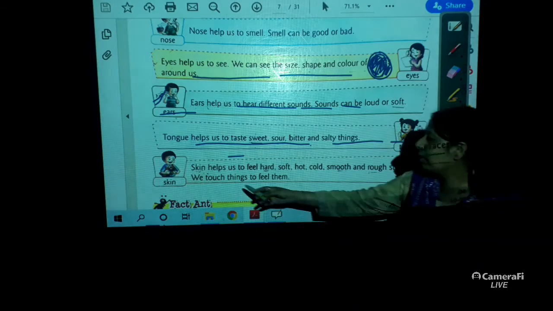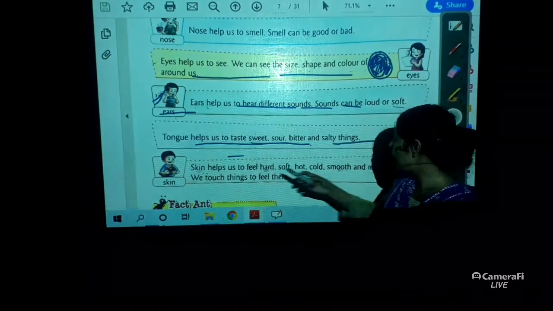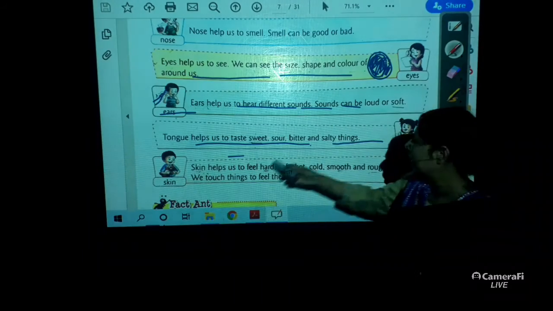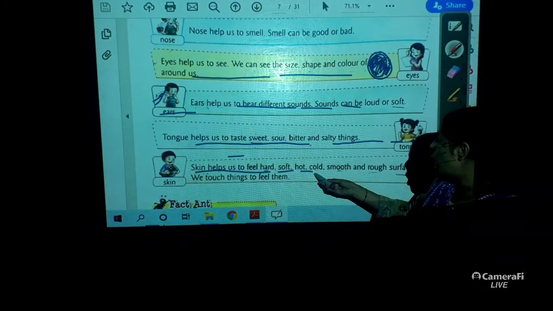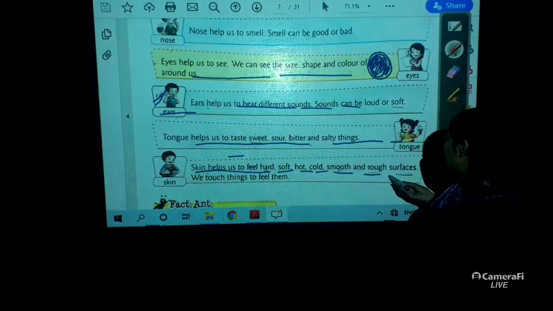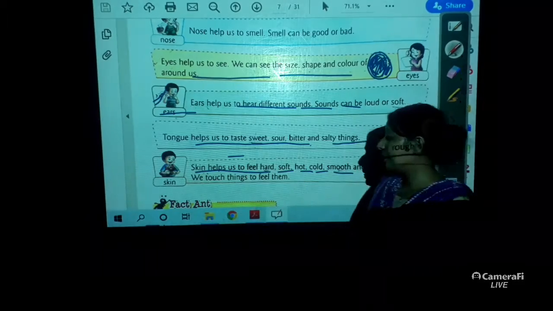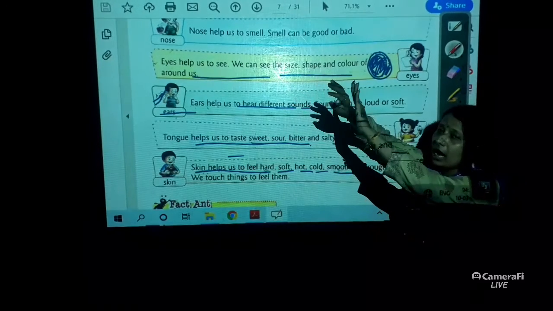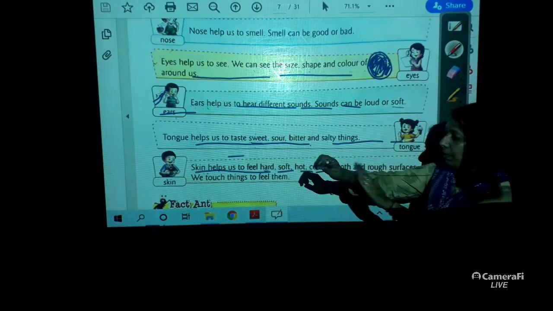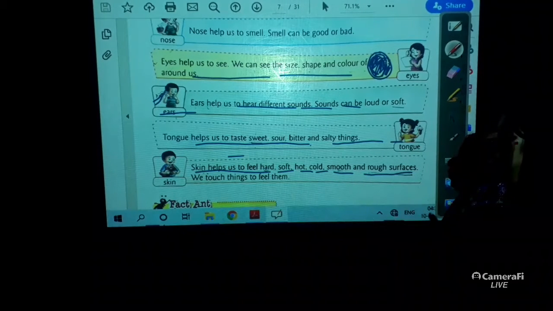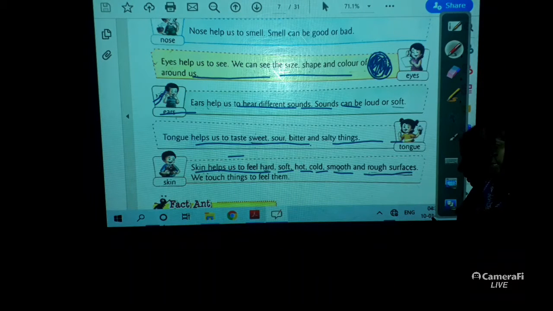Now next and the last one, skin helps us to feel hard, soft, hot, cold, smooth or rough surfaces. Yes, skin. Skin is the largest sense organ, children. Remember this. Skin helps us to feel hard or soft.